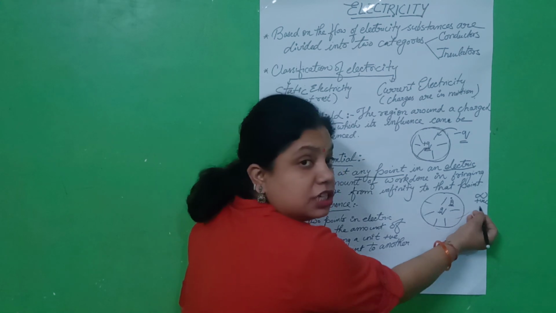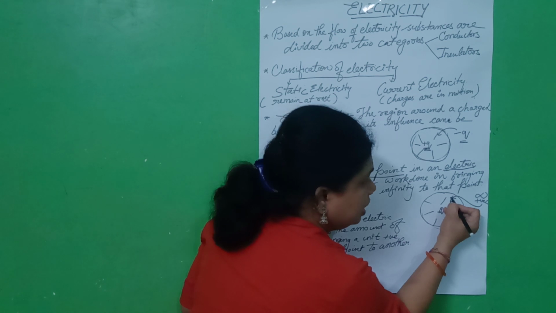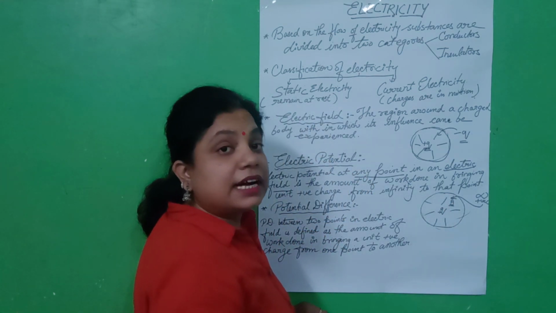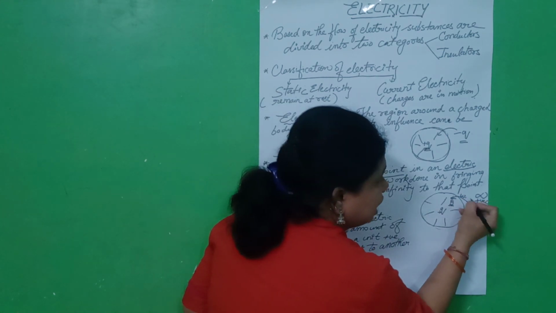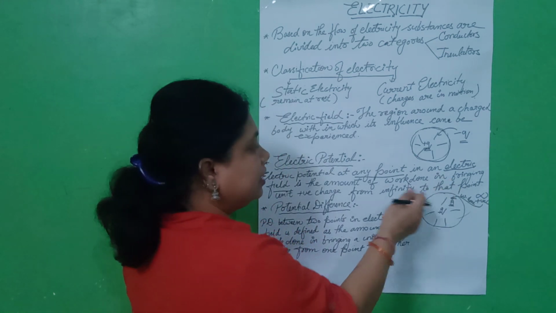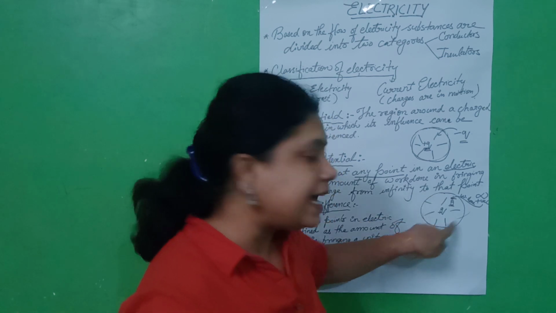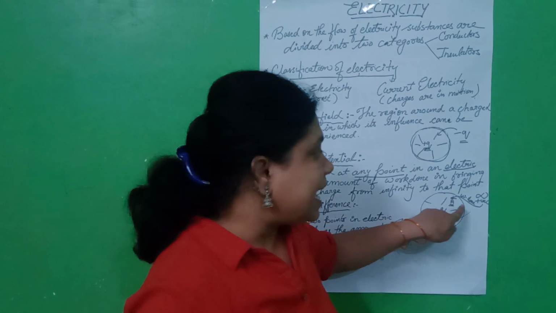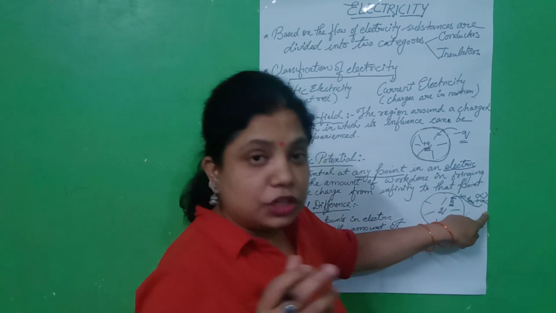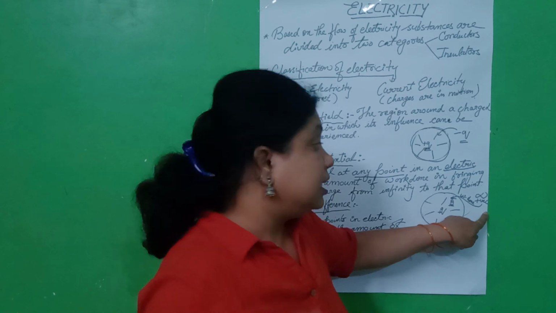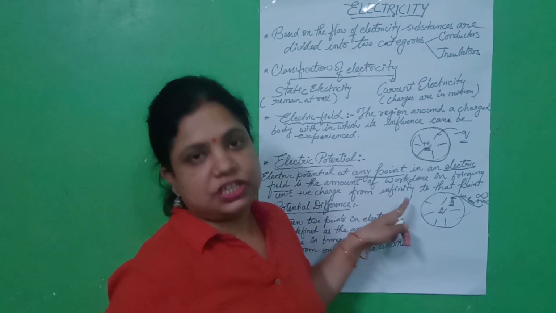Whatever the work done to bring the unit positive charge from infinity to that point, which is present in the electric field, is known as electric potential.